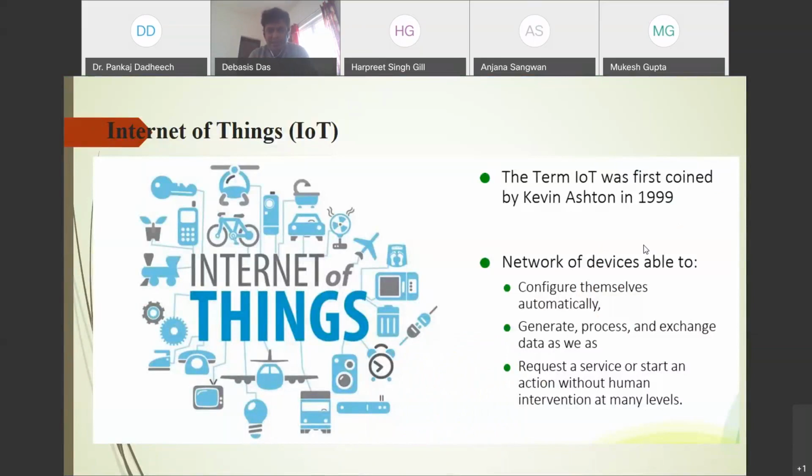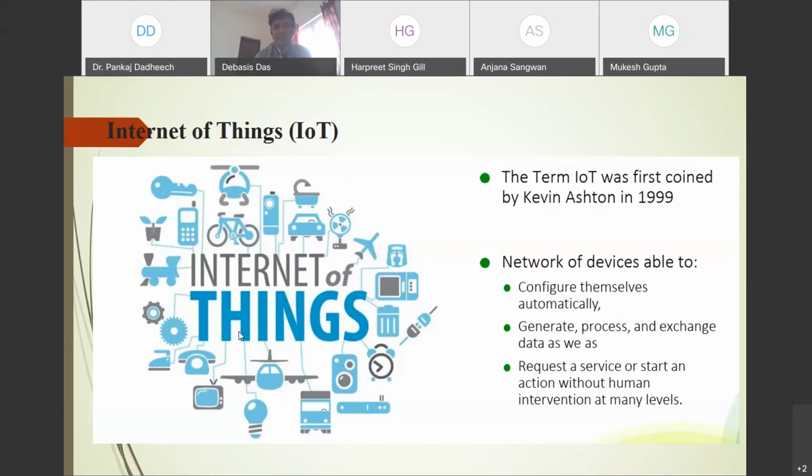IoT was first considered in the year 1999. Here there are multiple objects: a smart cycle, smartphone, smart key, smart telephone, smart fridge, smart TV, smart car, smart fan. All these things are connected, and each represents an object. Any object with internet connectivity is known as the Internet of Things.